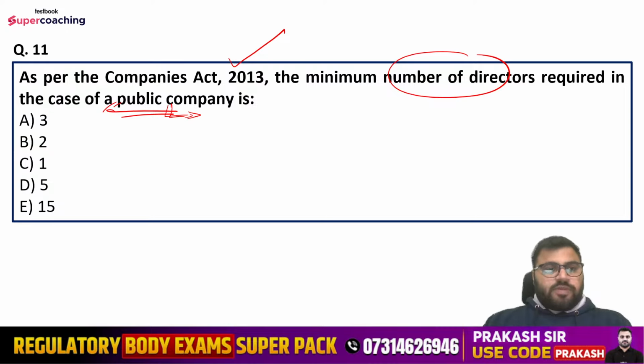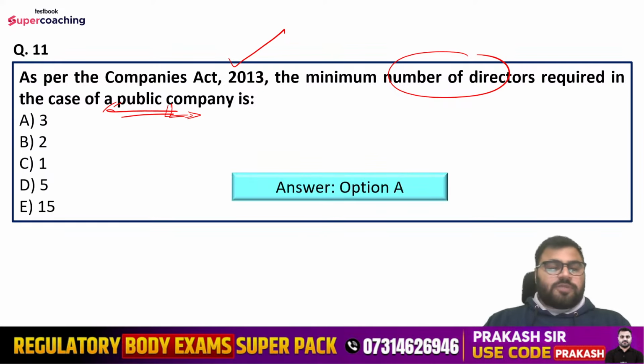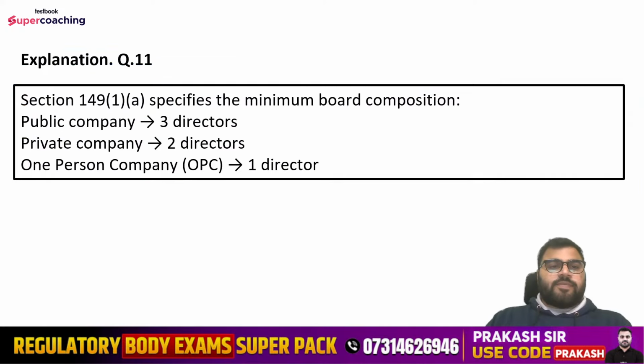Nilesh is saying option number A. Okay. Vaishali is saying option number A. Mansi is saying option number A. Yes, option number A is correct. That is, minimum 3 directors are required in the case of a public company.